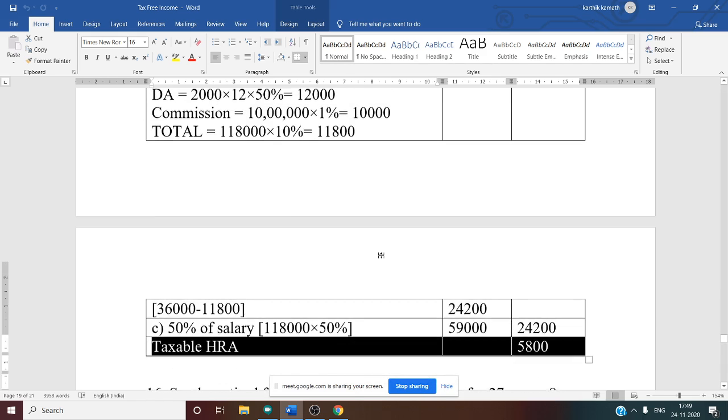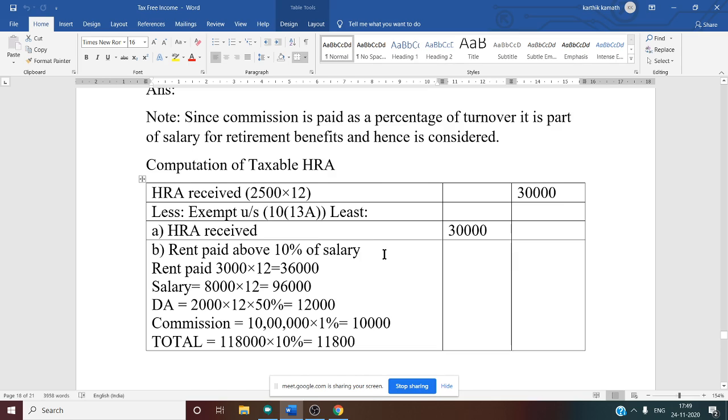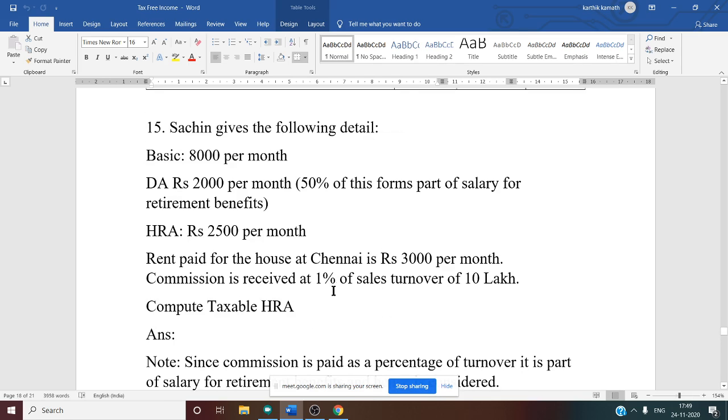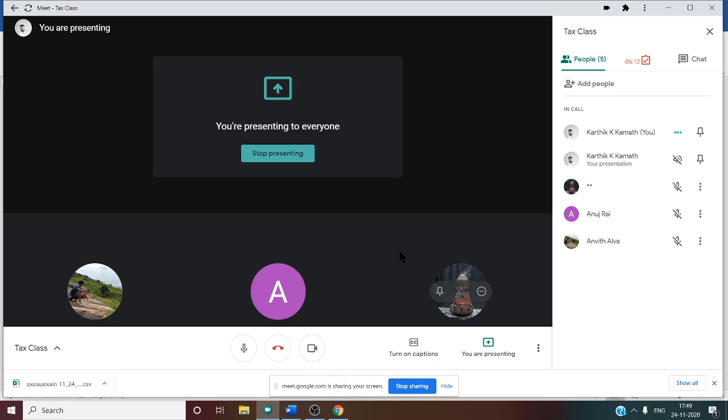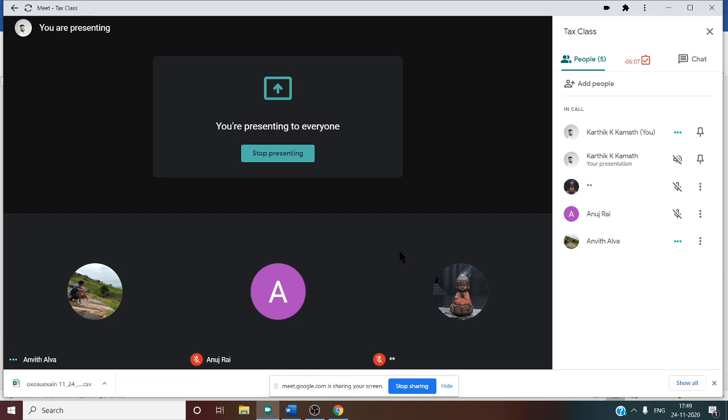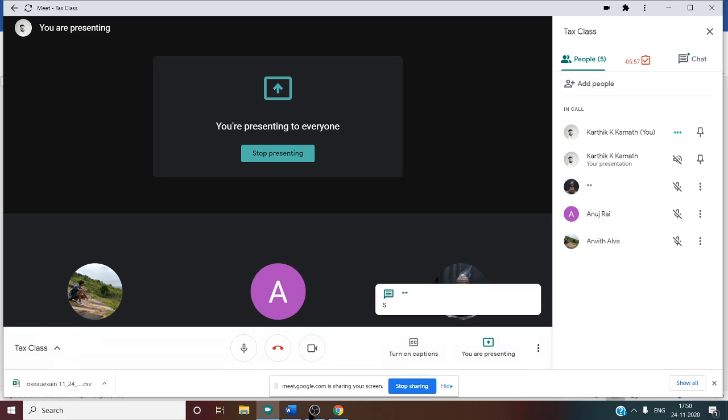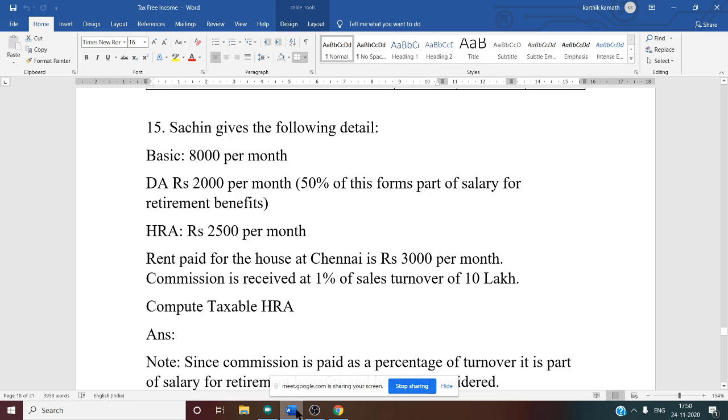So this is how you are going to solve this type of problem, the 4-mark problem on HRA. Any doubt, you can ask. Anvit, tell me. Have you understood? Yes, sir. Hanumanta, have you understood this? Hanumanta is saying yes.